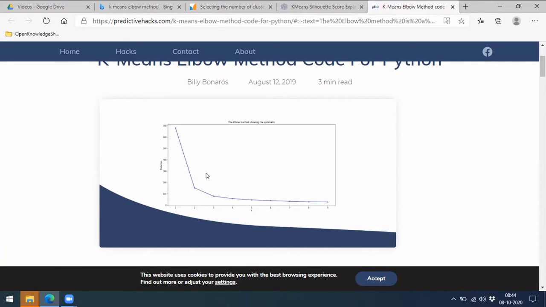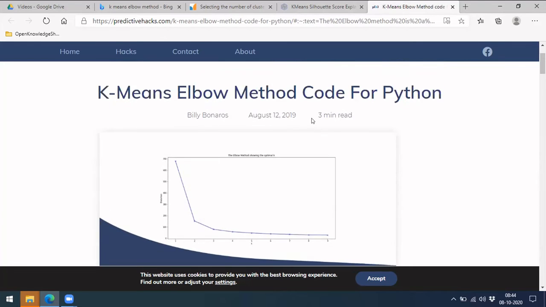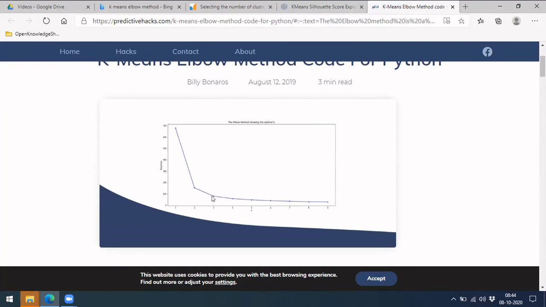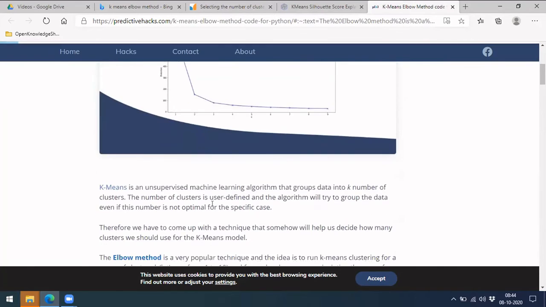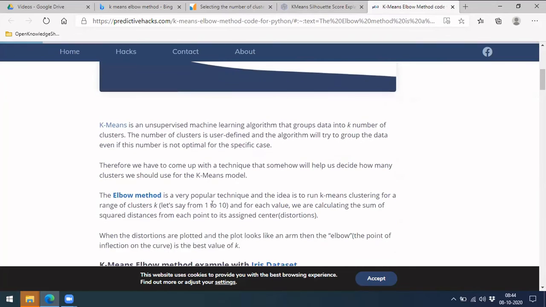So that's why this is your elbow, right? That's why this method is called the elbow method. You have to find the exact point after which it takes a horizontal step. In this particular case, the number of clusters can be three, after which your error doesn't vary significantly. So three clusters can be ideal, much more optimal for this particular case.